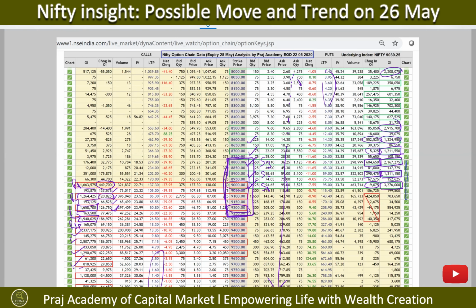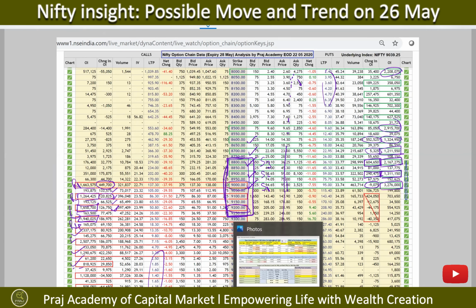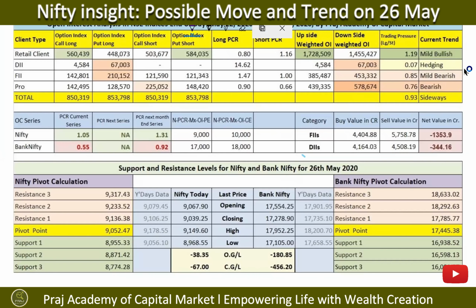Now, let's look at what kind of data was available on Friday, end of the day. On Friday, FIIs had been net sellers with 1,354 crore rupees of sale in the cash market, but unfortunately even DIIs were also net sellers with 344 crore rupees of sale in the cash market.